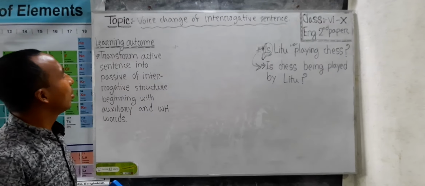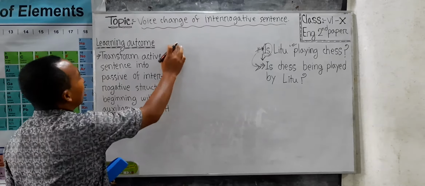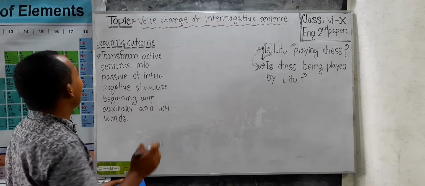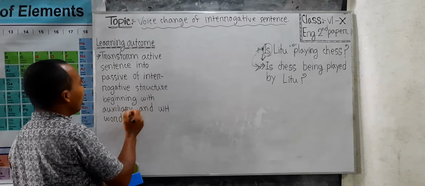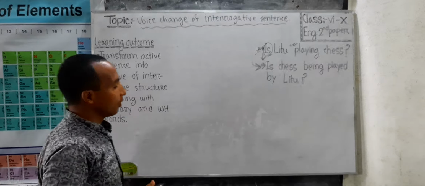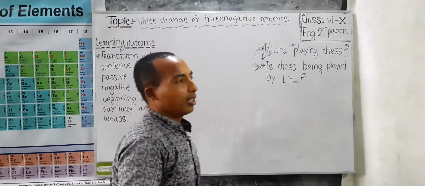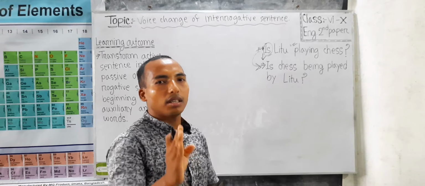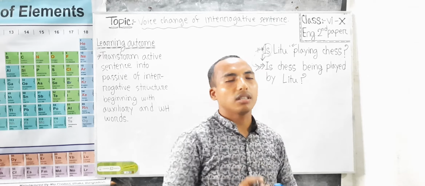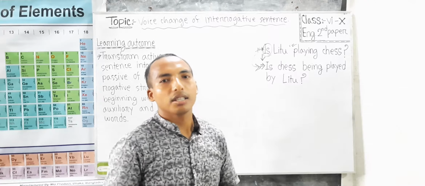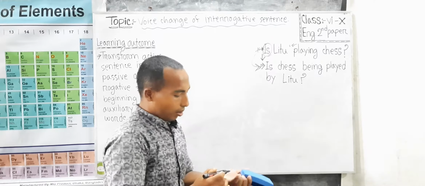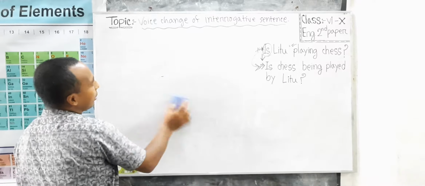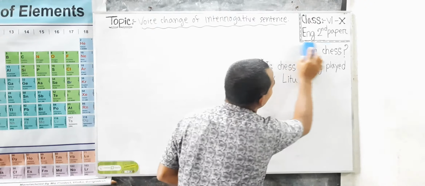My dear learners, from our today's lesson, we will be able to transform active sentences into passive of interrogative structure, beginning with auxiliary verbs and WH words. Basically, interrogative sentences are divided into two kinds. One begins with an auxiliary verb and the other begins with a WH word. So my dear learners, today we are going to learn these two types of sentences to make active to passive.